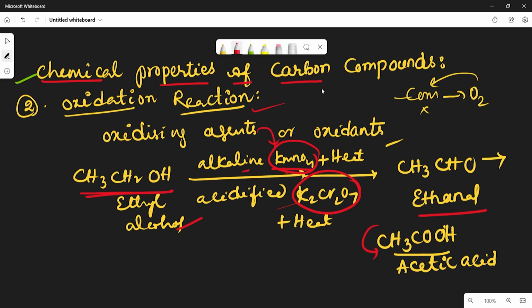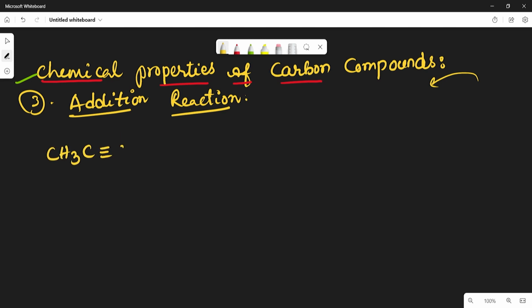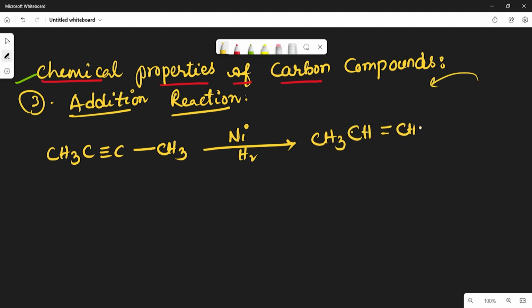And let us see the third one. The third one is called addition reaction. How does the addition reaction take place? Take one example. For example, CH3, C triple bond C, CH3. In the presence of nickel catalyst and hydrogen, it gives CH3, CH, double bond CH, CH3.